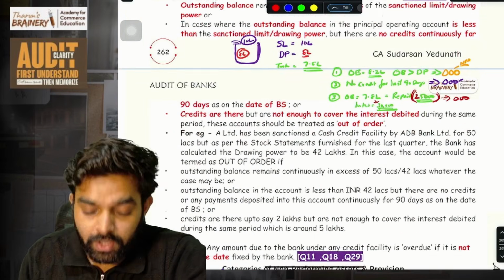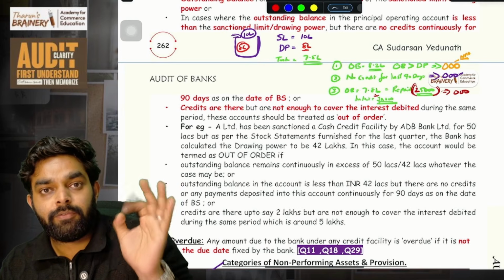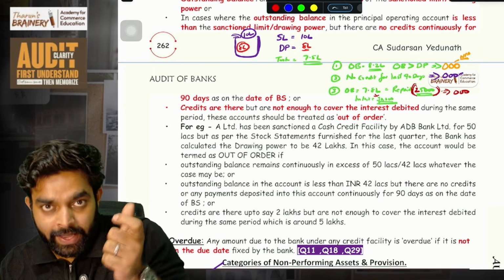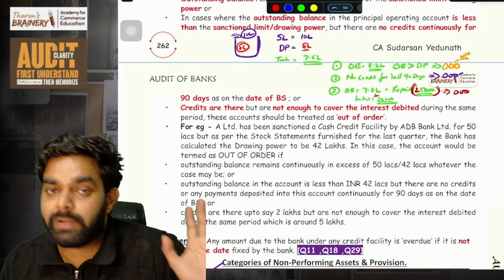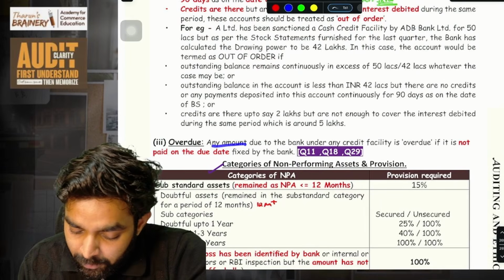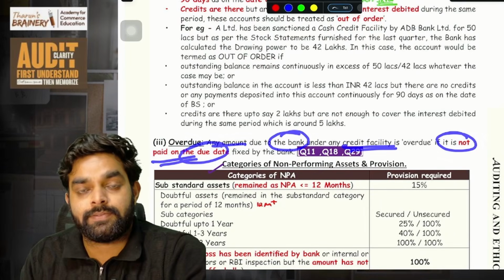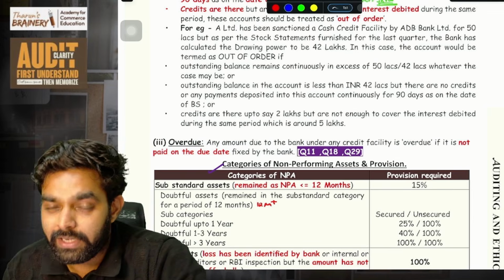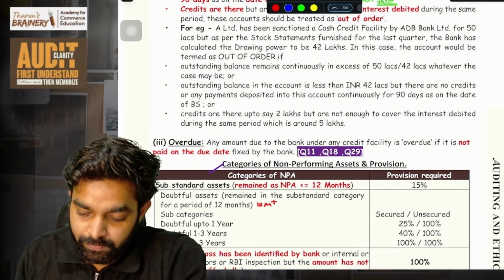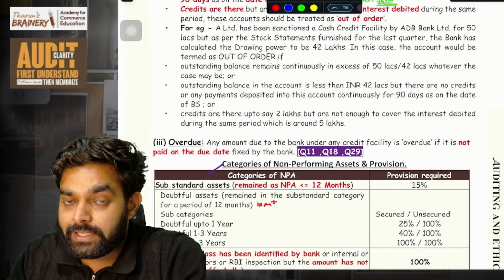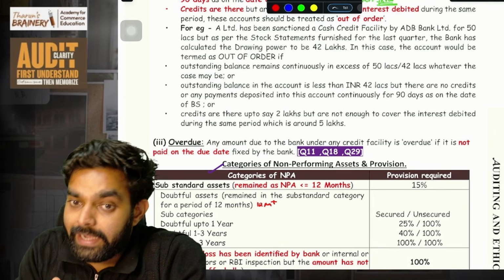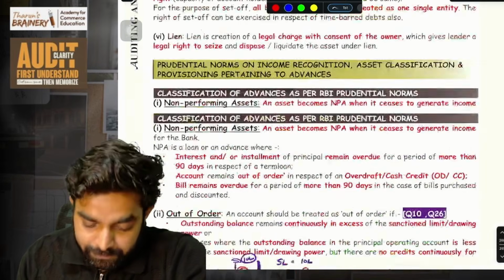What is overdue? Overdue simply means that on the date the money was to be received, that money has not been received. Any amount due to the bank under any credit facility is overdue if it is not paid on the due date. The due date is the 15th. If it is not received by the bank on the 15th, it is called overdue. And if it is not received for more than 90 days from that date, it becomes NPA.